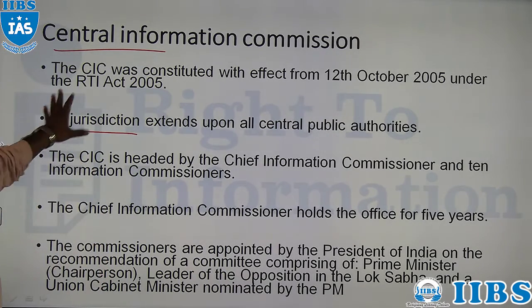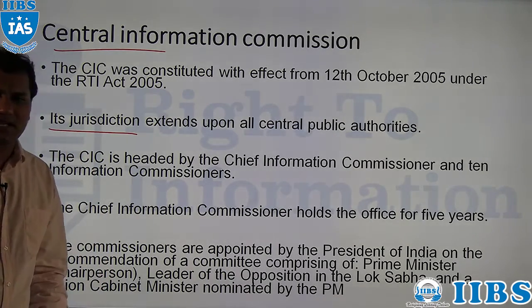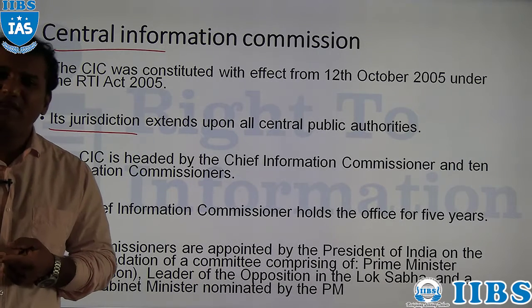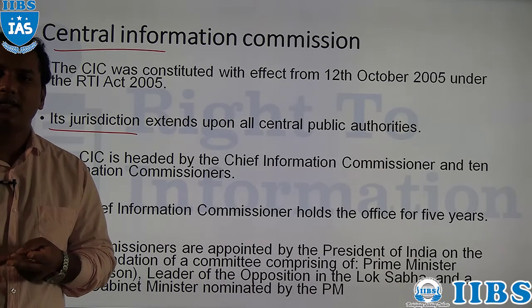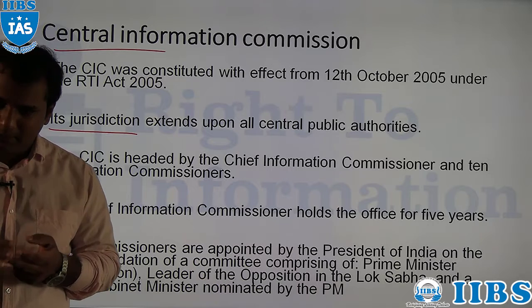Generally, Central Information Commission consists of one Chief Information Commissioner and up to 10 Information Commissioners.